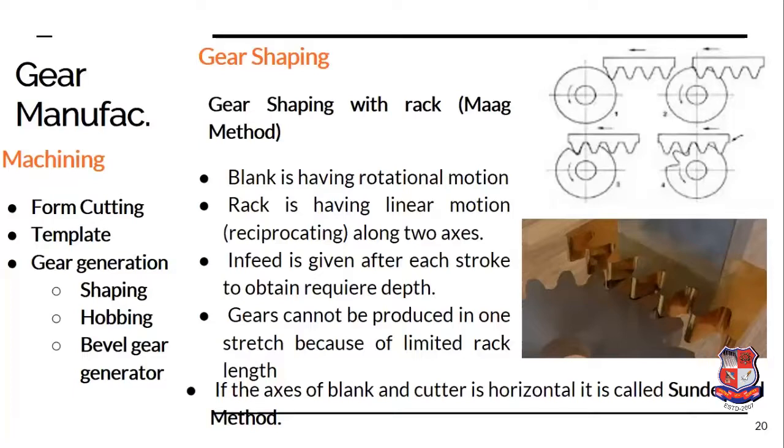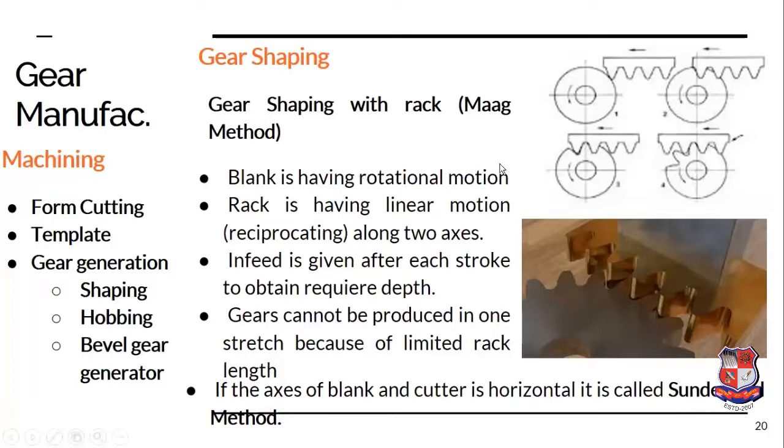So the rotational motion is provided on the blank, and a tangential motion is provided on the rack with the same velocity. That is, the linear velocity of the rack as well as the blank is the same. And one more motion is provided on the rack, that is a reciprocating motion perpendicular to the screen.